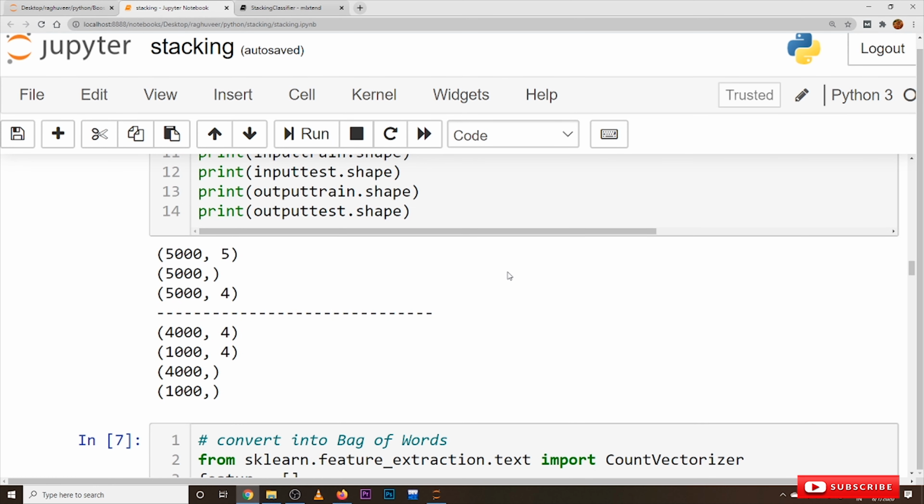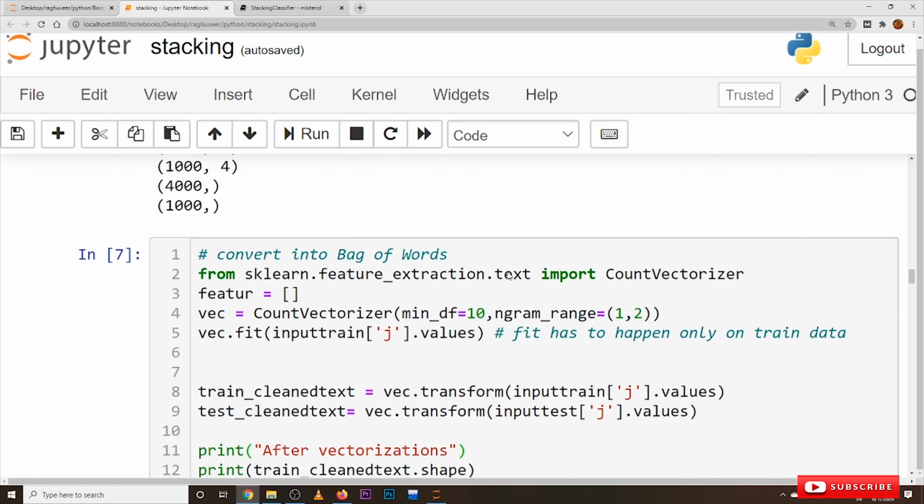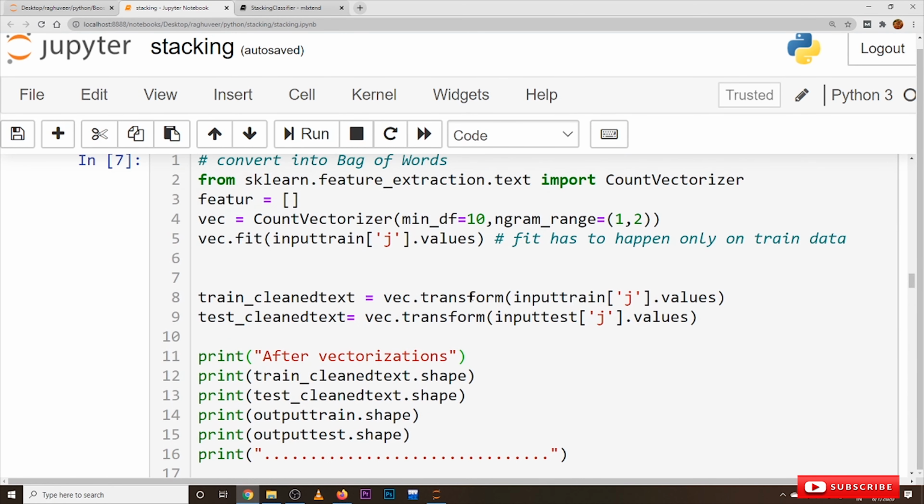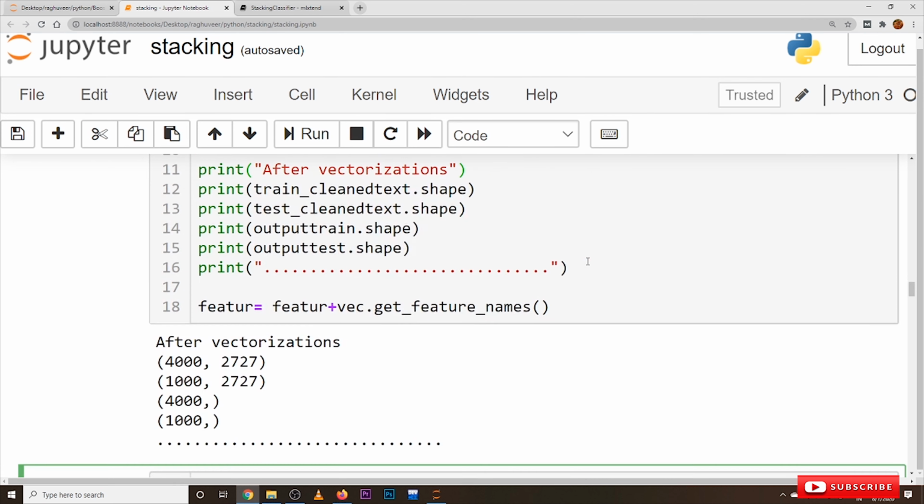Next, after converting our data into training and testing sets, we apply bag of words on our training data set and testing data set. We converted our data into bag of words. This is the code for converting our data into bag of words.